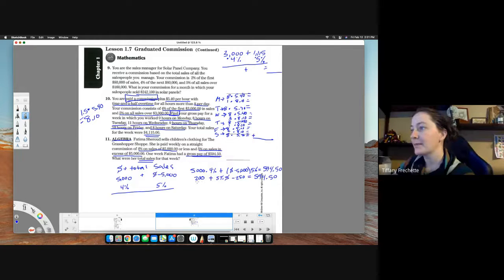All right, so we need to combine some like terms here. So 200 minus 250. So I'm going to write the 5% S. And you can also write, remember, 5% is actually 0.05. So if you don't like putting the percent sign in here, for whatever reason, I just like throwing it on the problem. But you don't have to put the percentages in. You can convert it to a decimal, if that makes it a little easier for you to think about it that way. So 200 minus 250, we get negative 50 equals 594.50. So now we're getting down to kind of a more normal looking equation here.